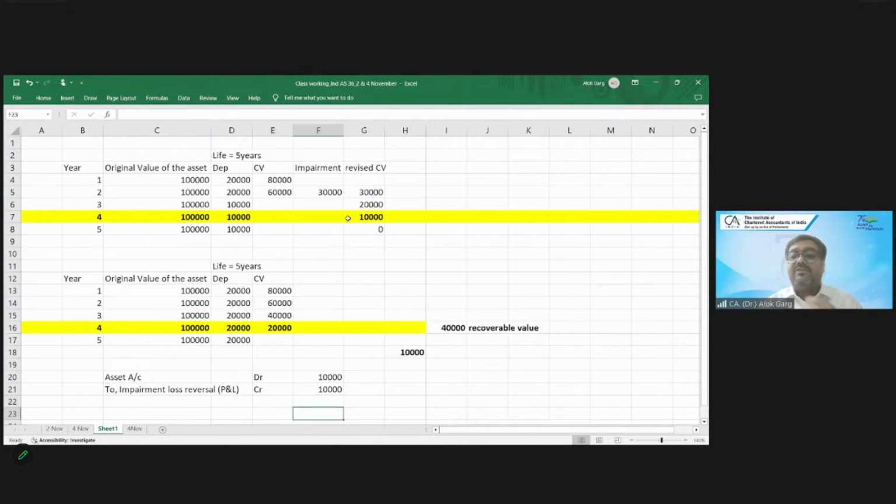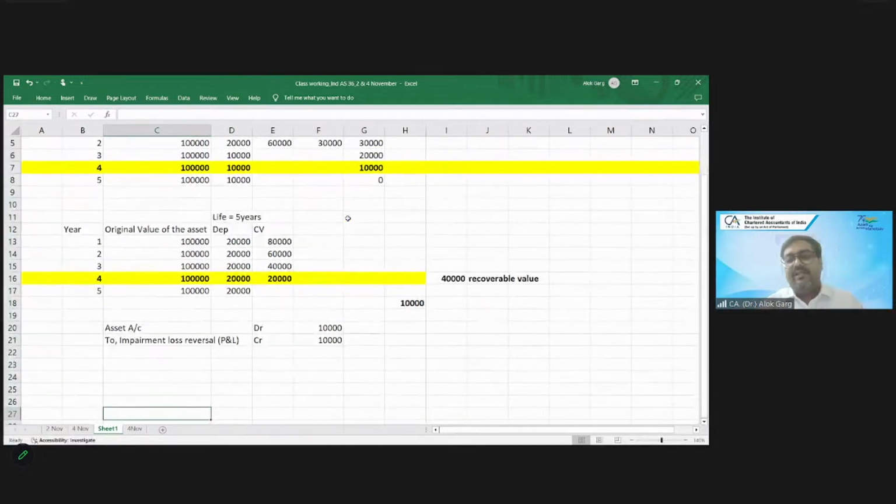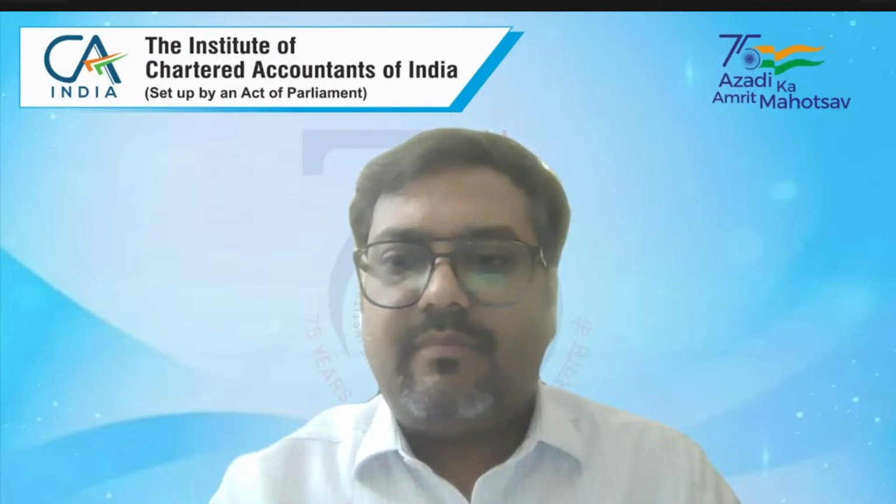But if the company has opted for the revaluation model, in that case you have to see whether it will be a revaluation increase or it will go to the P&L. You have to see accordingly, applying the principles of Ind AS 16 and Ind AS 38, right? Any other question, friends? Let me know if you have any question.